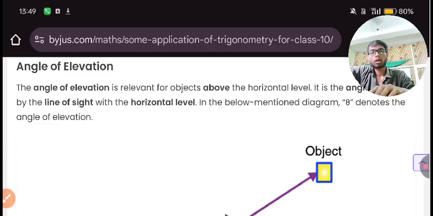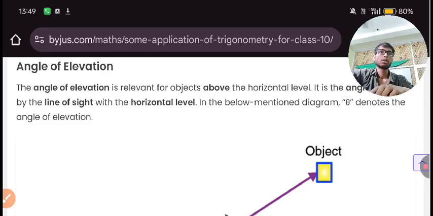I am going to do it like that because the reason is that I want to cover all the concepts of all chapters of class 10th. Okay, this is my motive.